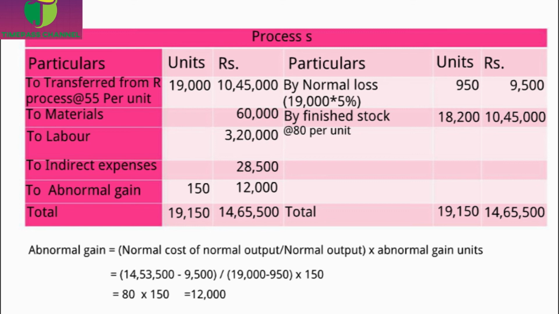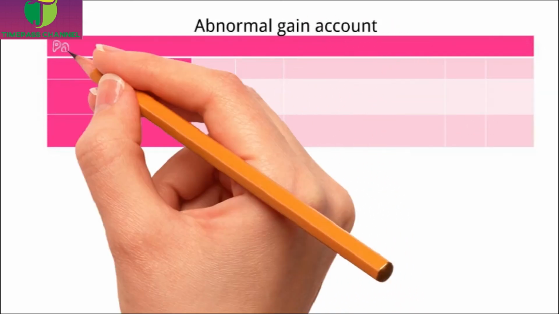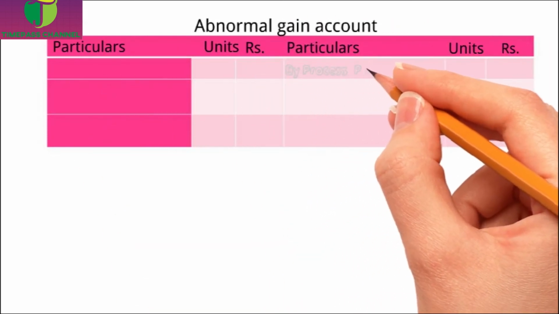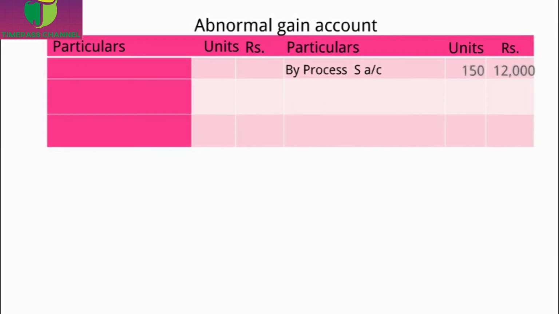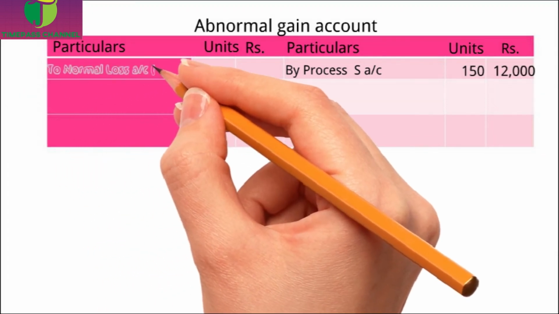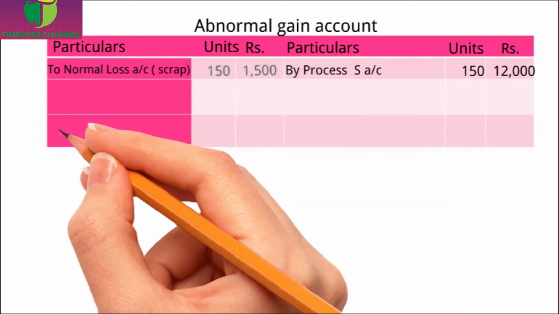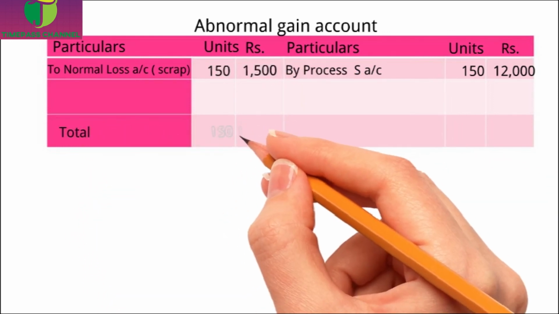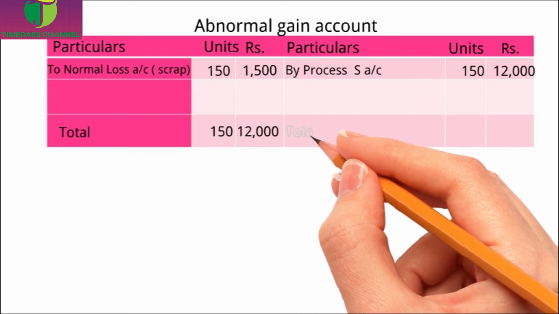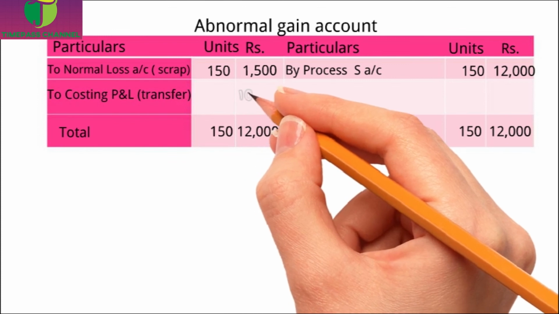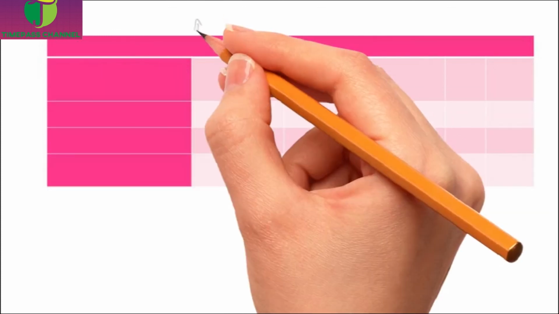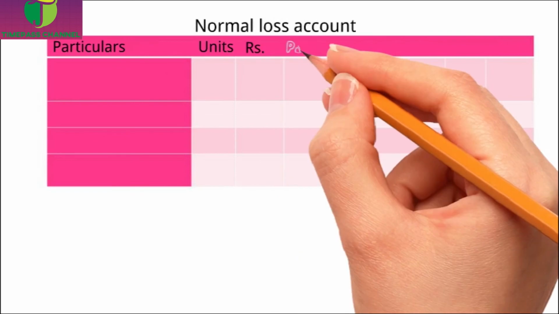Similarly, we have abnormal gain in process S account. So we will write this abnormal gain in the credit side of the abnormal gain account. This process S account realized a scrap value of 10 per unit. So 150 into 10, 1,500. Here the loss is adjusted with this abnormal gain. So I will write normal loss account. And the balance is transferred to P&L account 10,500.